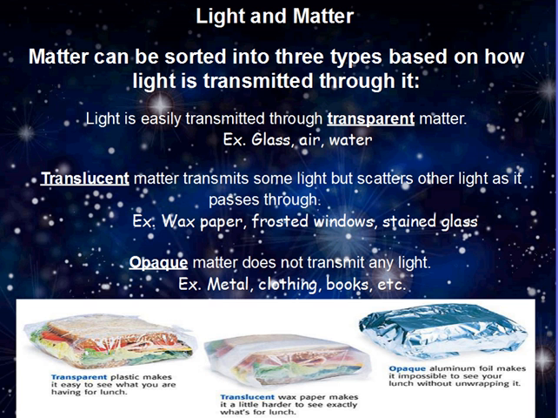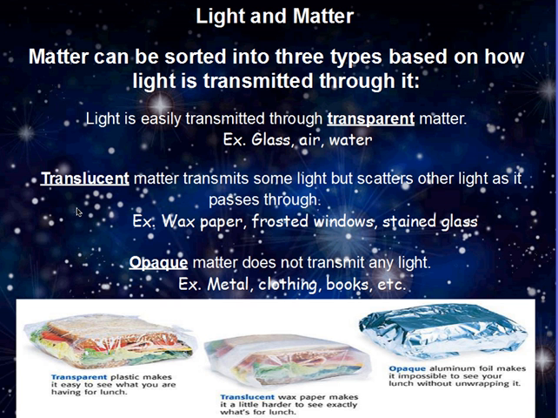Matter can also be sorted into three types based on how light is transmitted through it. Something that is transparent is when light is easily transmitted through it, or most of the light gets transmitted. In other words, it's see-through, such as glass, air, clear water, plastic, like the plastic wrap around this sandwich here. You can clearly see what's underneath it and what's in it.